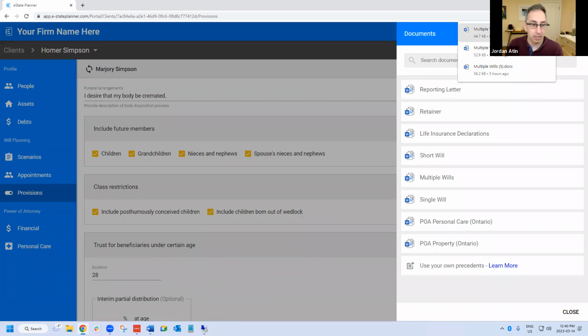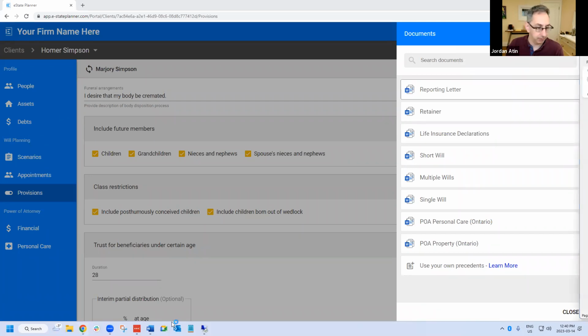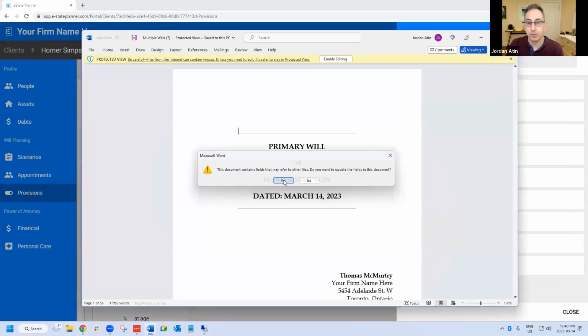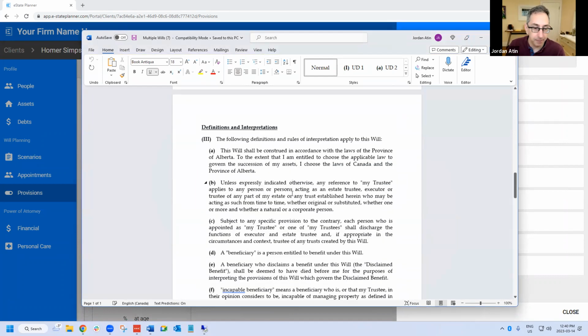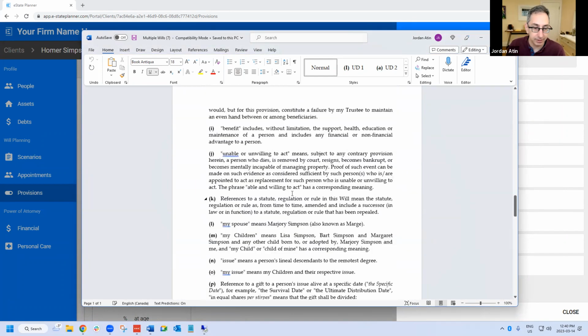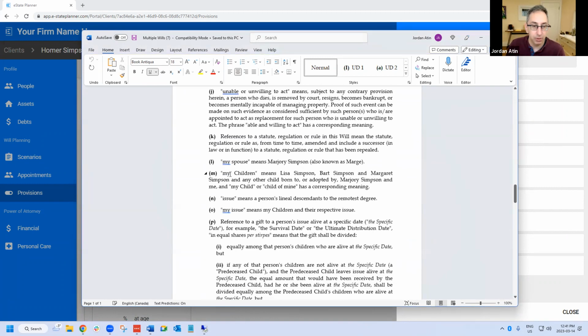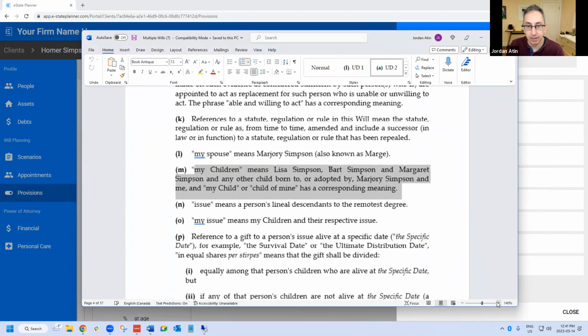So let me just stop here for a second and pull up the will, just so we can pause here and I can show you. I'm doing it in multiple wills, but single wills would work the same. And I'll just go to the class. So this is the definition of children, and I'm just going to make it a bit bigger here.